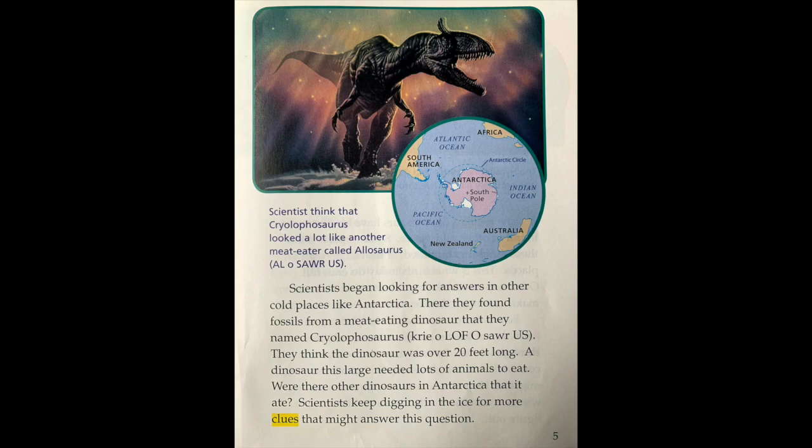One question I had when I was reading was that it said the Cryolophosaurus and the Allosaurus looked a lot like each other. And my question is, if they looked a lot like each other, are they related to each other? Did they have the same eating habits? Did they run the same way? Did they like each other's company? I don't know. I have a lot of questions about those two types of dinosaurs though, because the text made me start thinking about how those two dinosaurs are alike and how they're different.